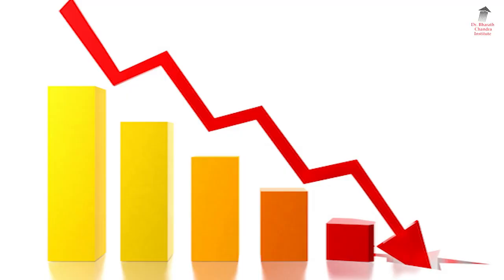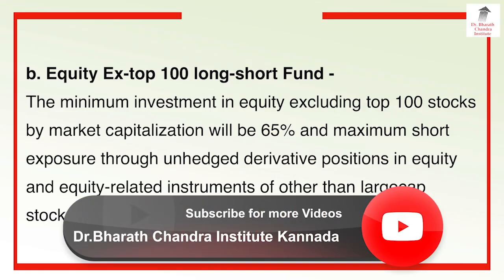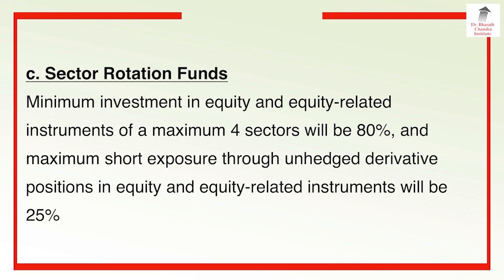In these kinds of funds, when the market is going up, the equity instruments will give the benefit, and if it falls, there will also be some benefit because there is a short exposure, or there are derivatives which will benefit from the falling market. B. Equity ex-Top 100 Long Short Fund. The minimum investment in equity excluding top 100 stocks by market capitalization will be 65% and maximum short exposure through unhedged derivatives position in equity and equity-related instruments of other than large cap stocks will be 25%. So other than large cap stocks, a lot of money will be invested, so it is suitable for certain types of investors.